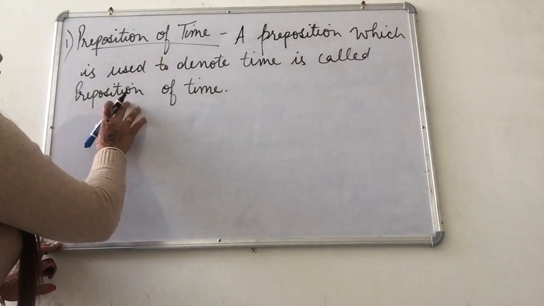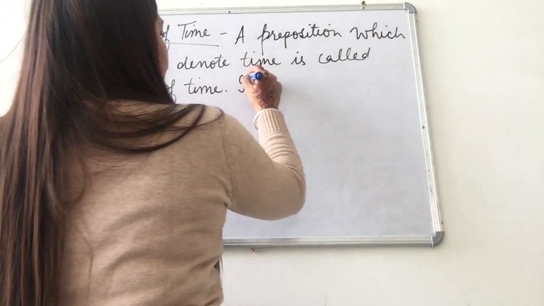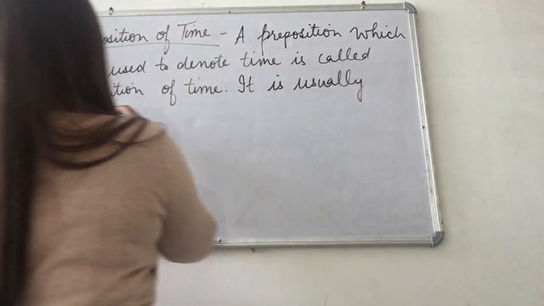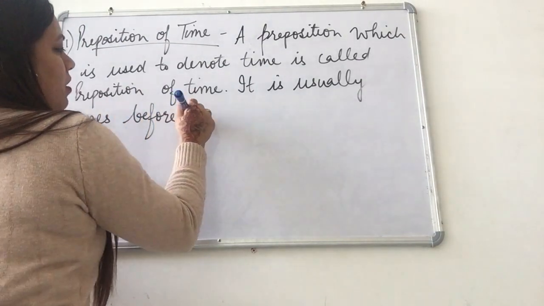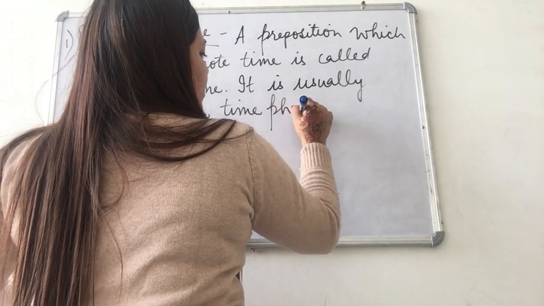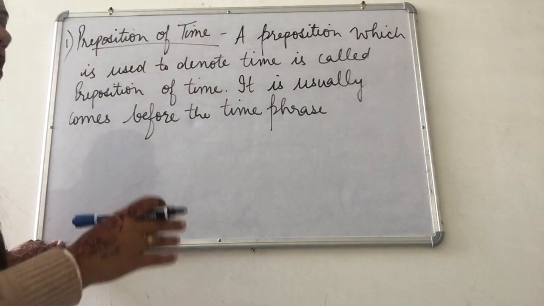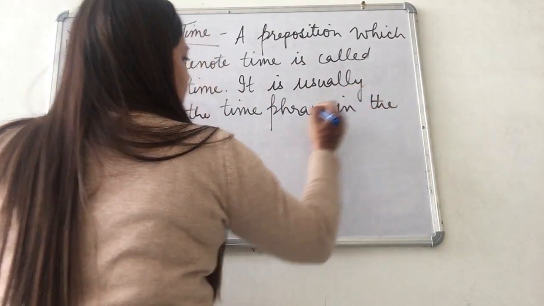Now, where we have this preposition of time in a sentence, it usually comes before the time phrase. Whenever we discuss the time in the sentence, this preposition of time comes before the time phrase in the sentence.